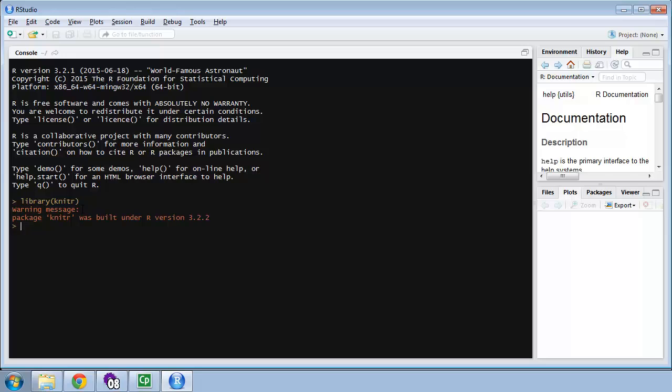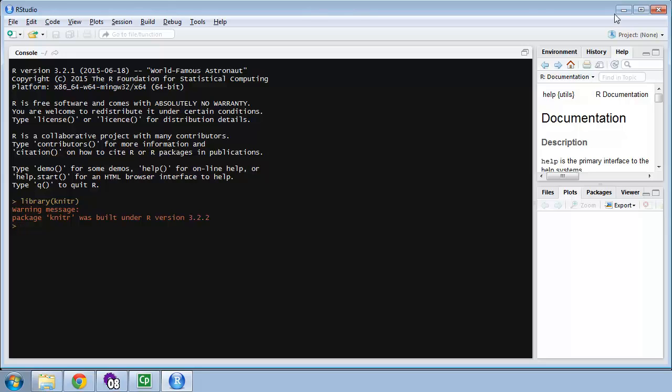Now I will modify that advice for major releases. For example, this is going from version 3.2.1 up to 3.2.2. So this is a minor version release. If it were to go from version 3 to version 4, absolutely, I would update at that point. Even 3.2 up to 3.3, that's sort of a major subversion release, I would upgrade at that point. So here's the procedure for updating R.